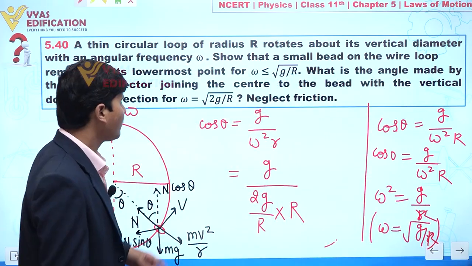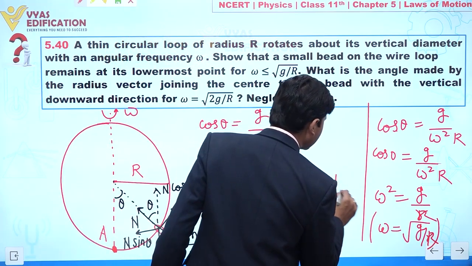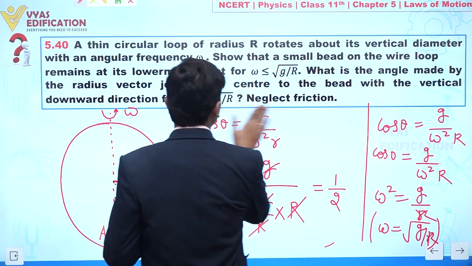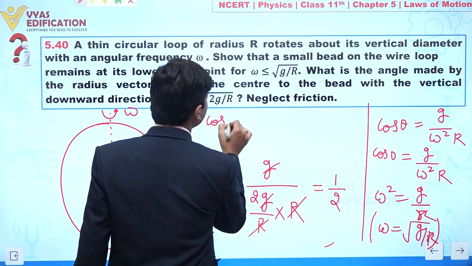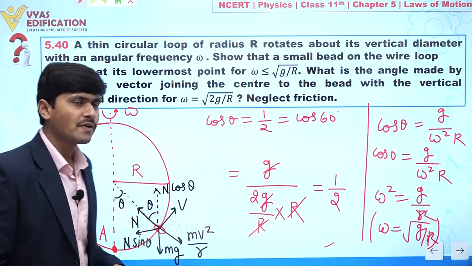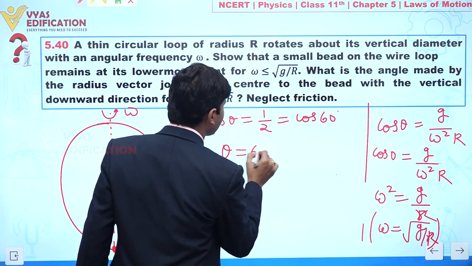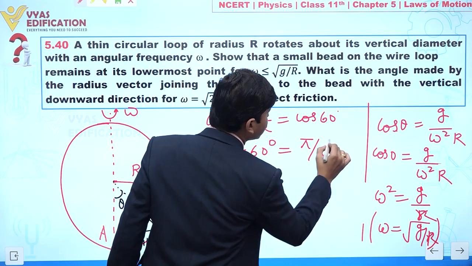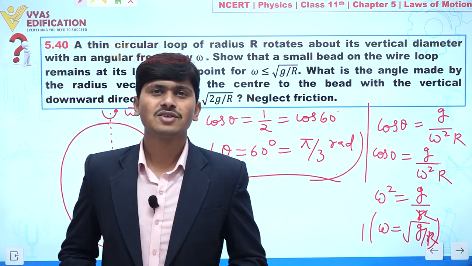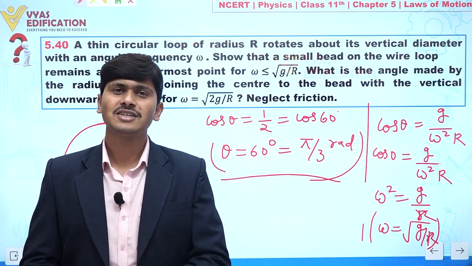Now R and R cancel out, g and g also cancel out, and this is equal to 1 by 2. So the value of cos theta is equal to half, which is cos of 60. So the angle made by the radius vector with the vertical, theta, is equal to 60 degrees, or pi by 3 radian. So this is all about this question, and I think you got the clarity of the concept as well as the solution of this question.